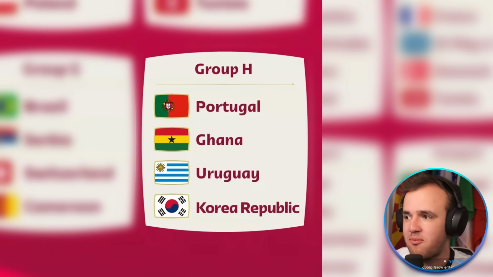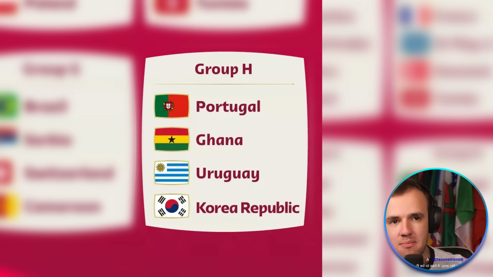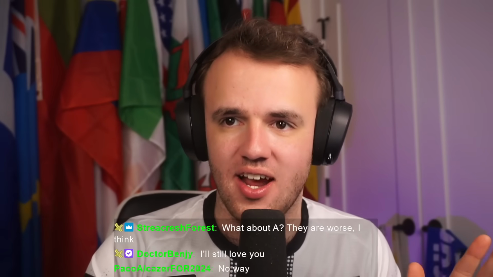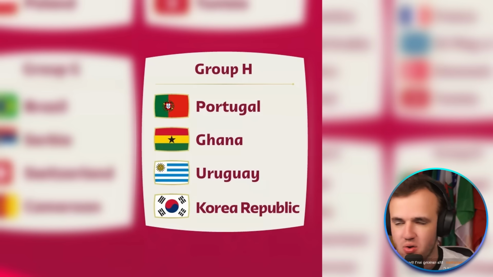Portugal was a bad team from pot 1. Ghana's a bad team from pot 4. Uruguay was in the bottom half for pot 2. South Korea was in the bottom half for pot 3. It's a bottom half group in all 4 pots, chat. I told you, we're going to get controversial, but this is the ranking here. Group H is the worst group at this World Cup. It's got brand names, but I don't think the teams behind the brand names are very good.